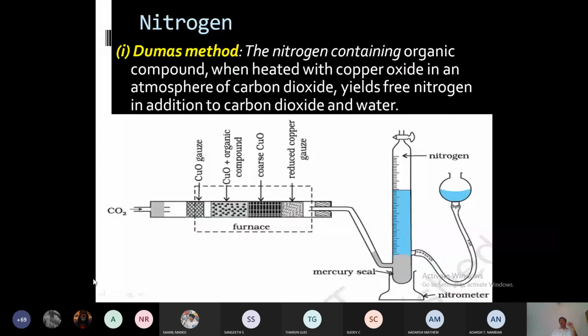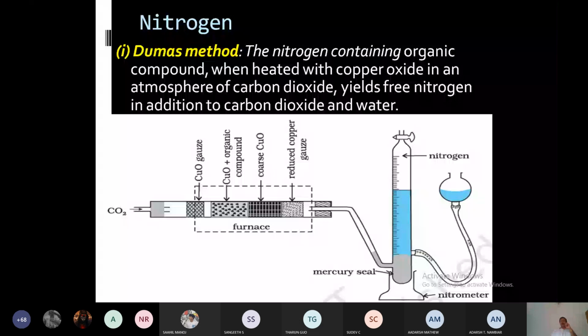All other gases will dissolve in it, and only nitrogen passes through the solution and will be collected on the top part of the nitrometer. And this one is graduated, so we will directly get the volume, and we can calculate from the volume of nitrogen produced.